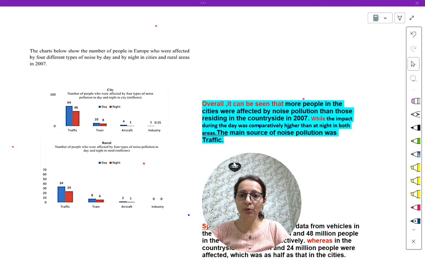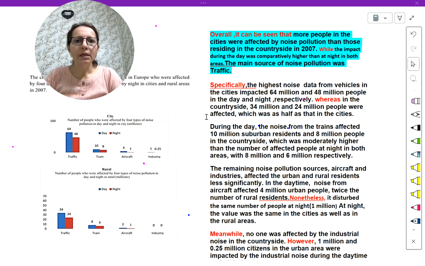Okay, so now body paragraph 1. Here it is important how you will be writing your body paragraph 1. There are four categories: traffic, train, aircraft and industry. You can divide them into 4 paragraphs, but side by side, while we will be writing about traffic, we have to compare between city and countryside also. Understood? Now first paragraph about traffic. Look at this specifically. Now we are talking about traffic. We will just compare the things between village and city.